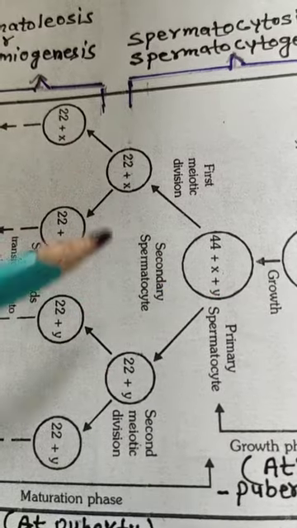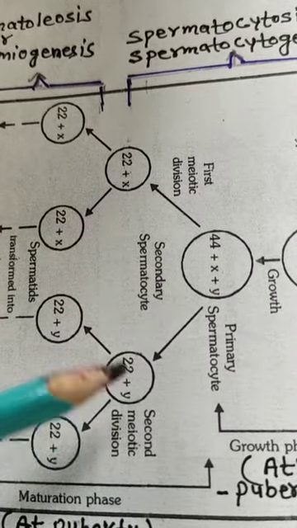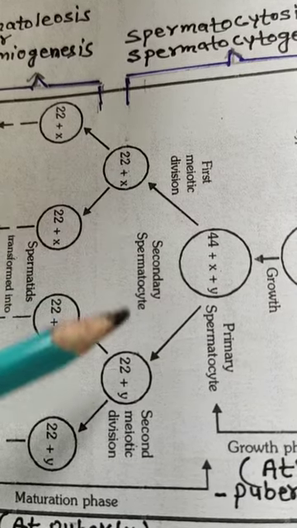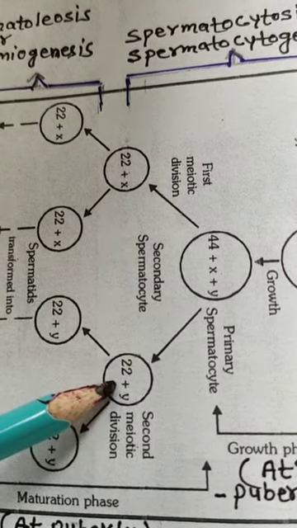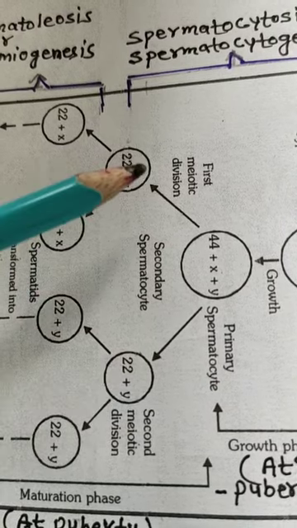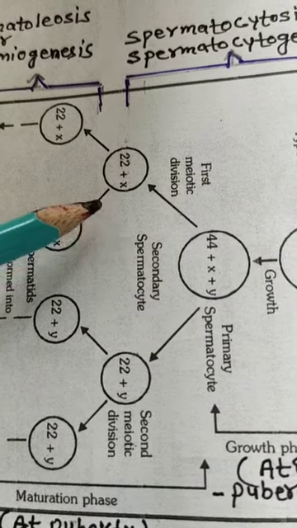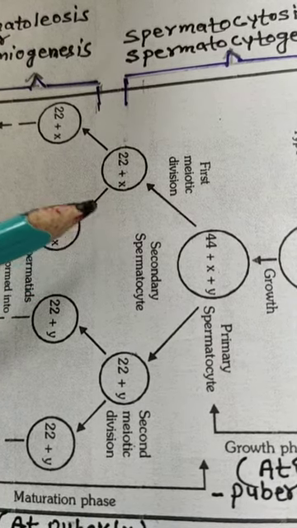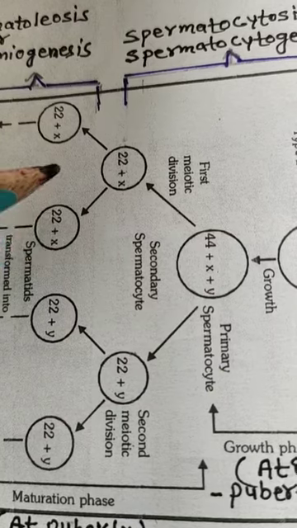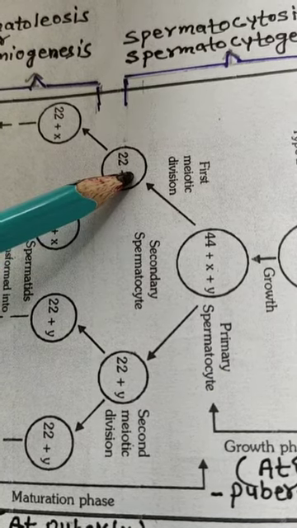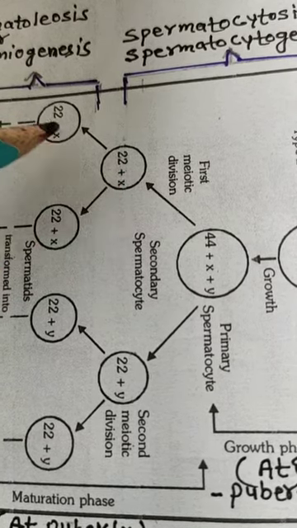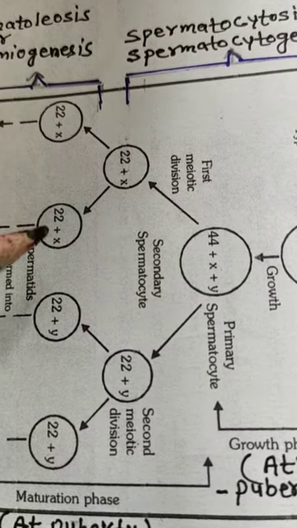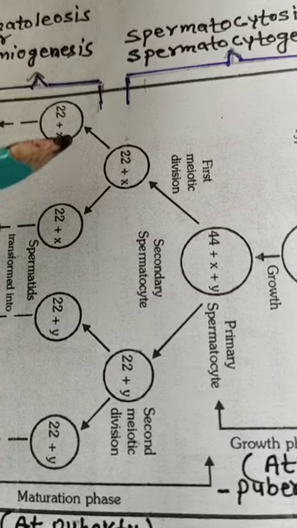Two secondary spermatocytes are produced: one carries 22 plus X and the other carries 22 plus Y chromosomes. When they undergo the second meiotic division, which is equivalent to mitotic division, two daughter cells similar to the parent cell are produced. These daughter cells are also haploid and are called spermatids.